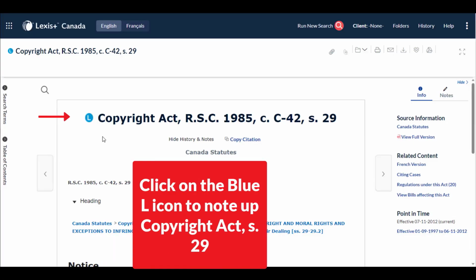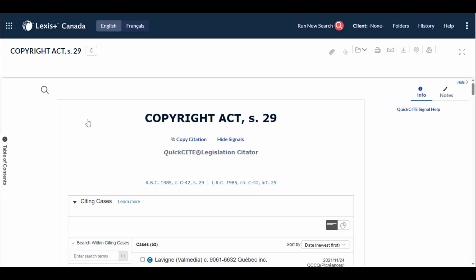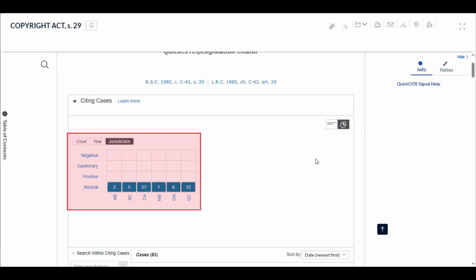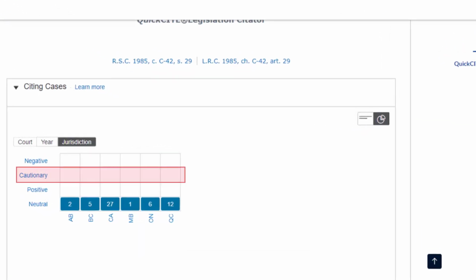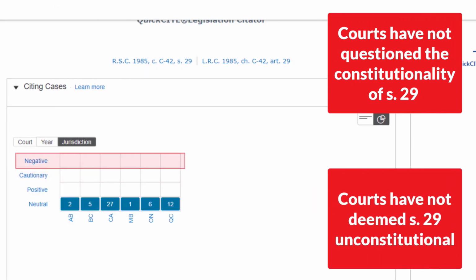Once you're in the QuickSight document for your legislative text, what you will do next is that you will be looking at the list of cases, and specifically first take a look at the graphic that shows up at the top of your list. What the graphical view will do is that it will allow you to get an idea of what is the judicial treatment that the cases in the list have attributed to your legislation, to the legislative text that you are noting up. If there are any cases that have given a negative treatment or a cautionary one, you need to go and read them, because that would mean that there are cases that have either questioned the constitutionality of that piece of legislation or have deemed it unconstitutional.